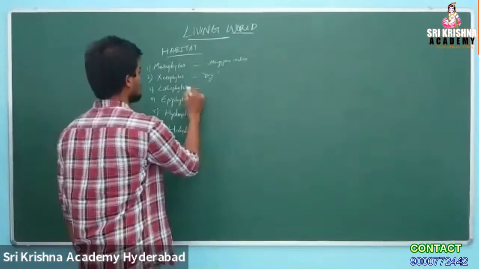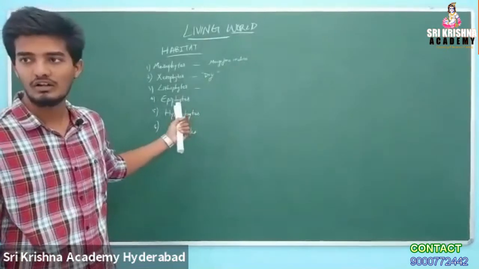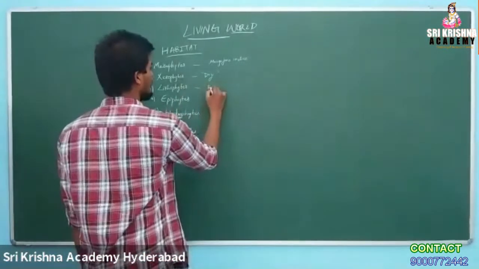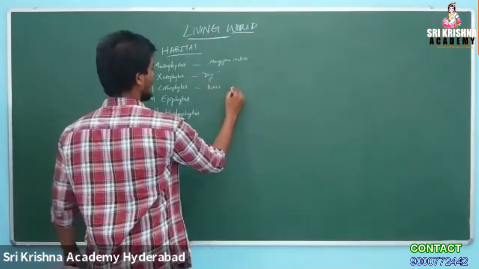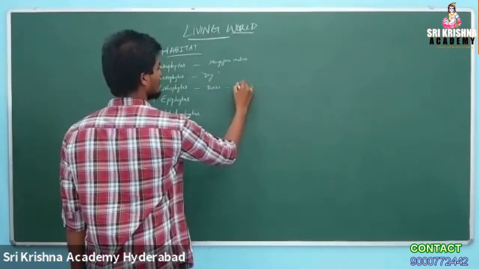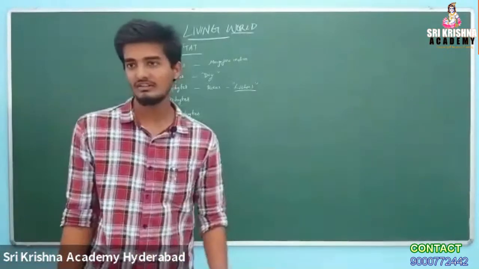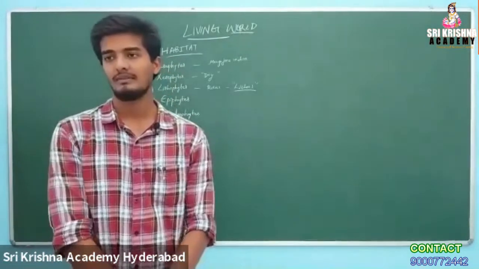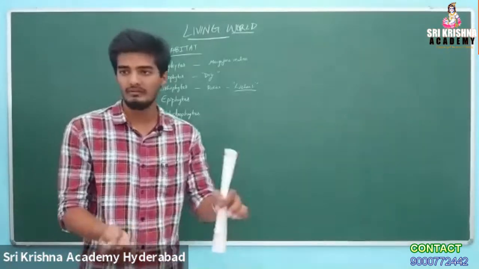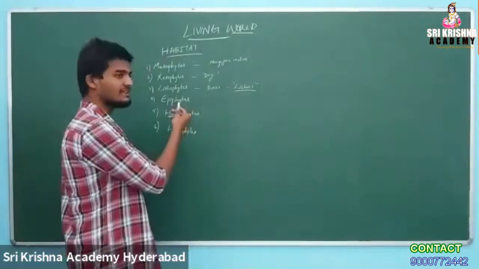Opuntia. Lithophytes live on rocks, hard rocks or mountains. An example is lichens. Lichens are a symbiotic association between what and what? Algae and fungi. They live in symbiosis, which means both get benefited together. That is lichens. So on rocks, lichens grow. Such plants are called lithophytes.